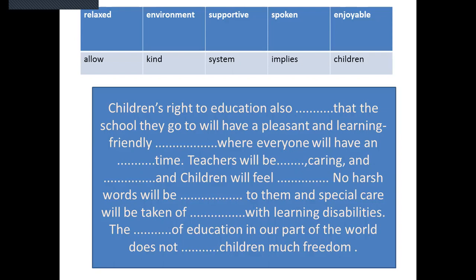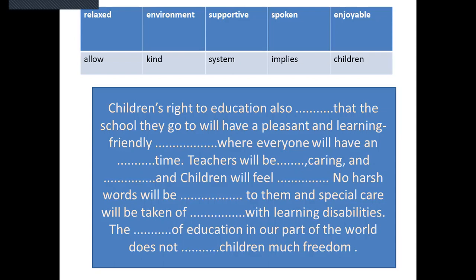Here are given some words as clues for answering the gaps. So try to understand and guess the answer for the gaps. Children's right to education also. There are many words given: relaxed, environment, supportive, spoken, enjoyable, allow, kind, system, implies, children.